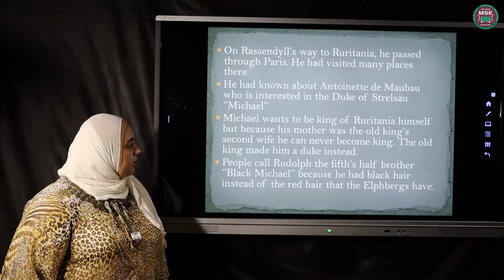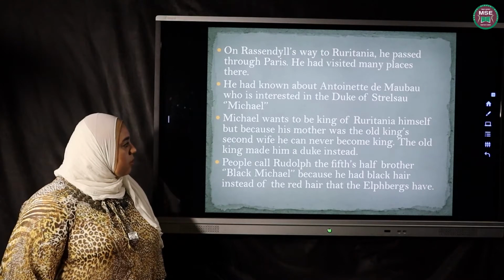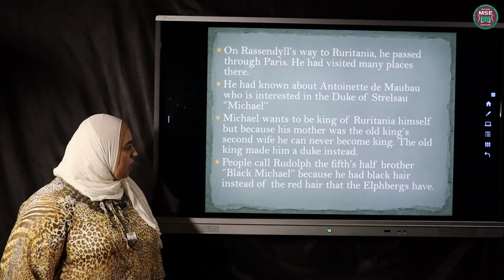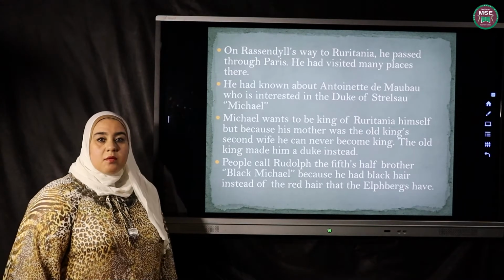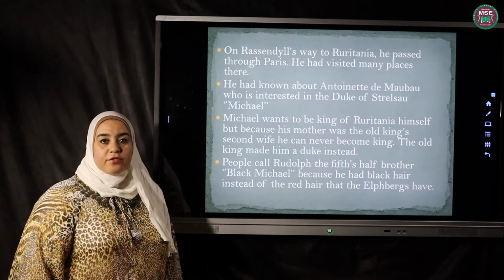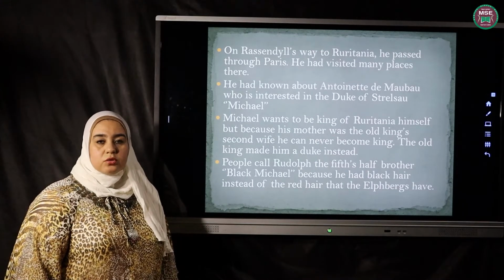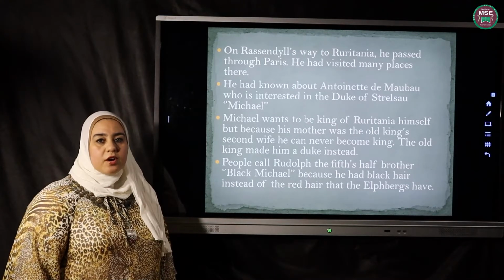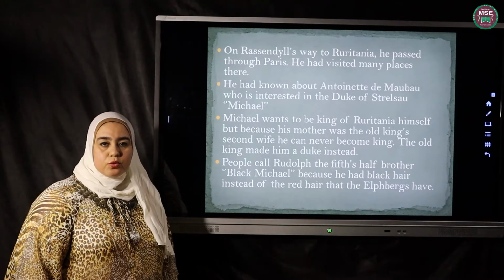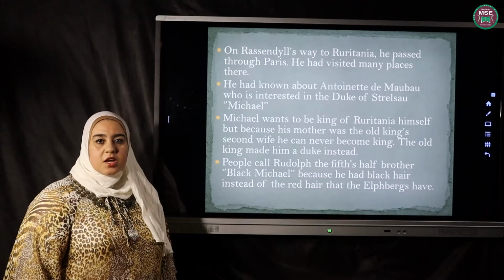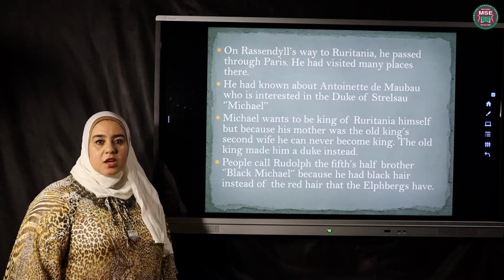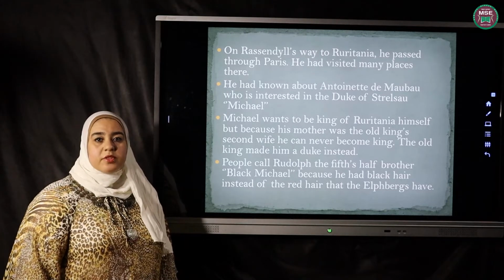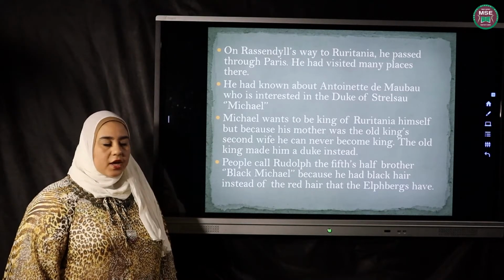Michael wants to be king of Ruritania himself, but because his mother was the old king's second wife, he can never become king. The old king made him a duke instead. Michael was hoping all the time to be the king, but it was very difficult because his mother was the second wife of the king. He is a half-brother to Rudolf V, the king of Ruritania. His mother wasn't from the royal family, so it's very difficult to be the king. And his brother gave him the title Duke of Strelsau to satisfy him.